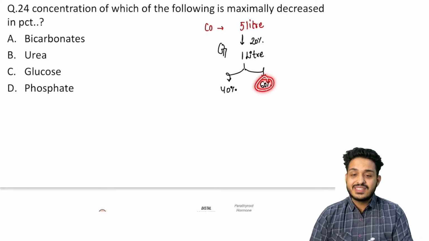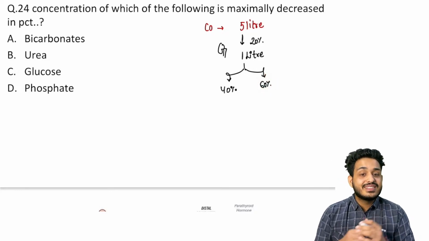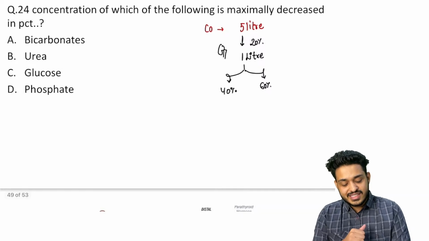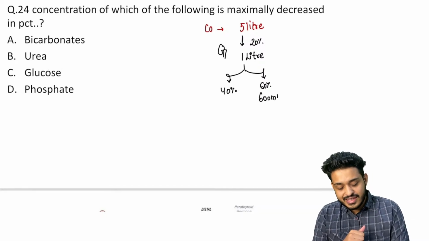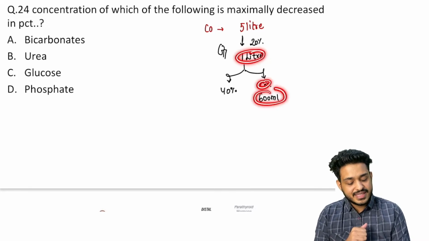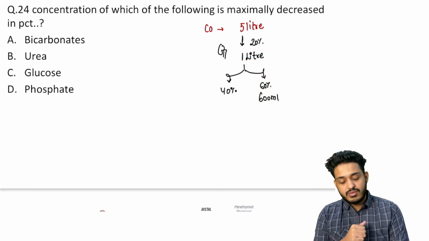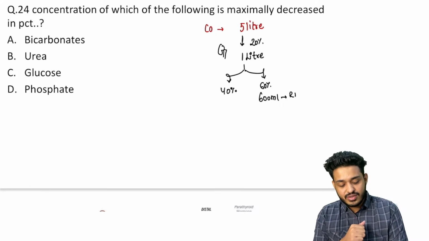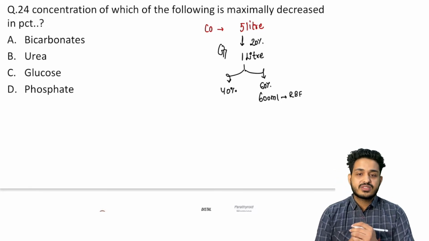We have discussed that 60% will be going away, and this 60% is what? This 60% is going to be plasma. So can I call it 600 ml? Out of that 1 liter, 60% will be 600 ml. So 600 ml of blood is going to the kidney, and this is known as renal blood flow.